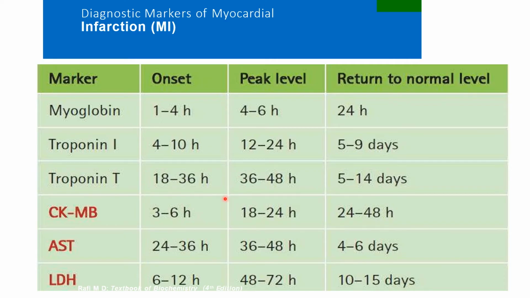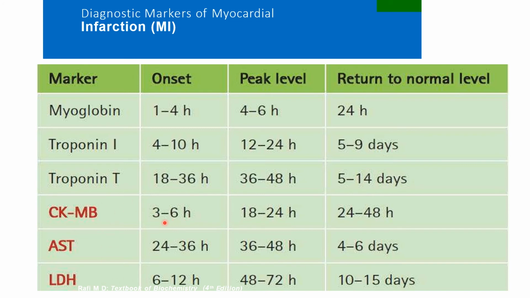So this is the table showing the various markers for myocardial infarction. These are myoglobin, troponin I, troponin T, CKMB, AST, and LDH. And here LDH is LDH1. So myoglobin is also an early marker, troponin I is an early marker, CKMB is an early marker, and AST is not specific. LDH1 is specific for the heart. Total LDH is not specific. LDH1 is specific, but the early marker is CKMB.